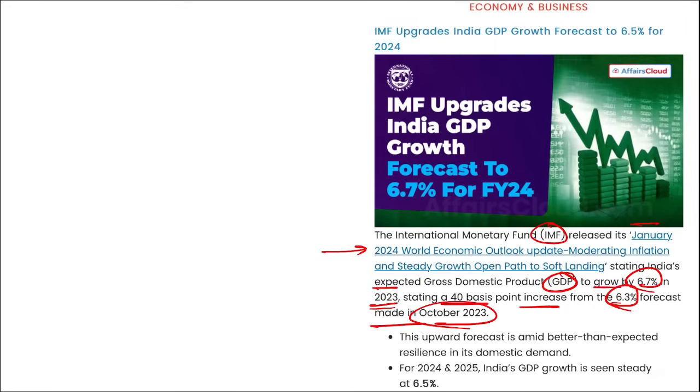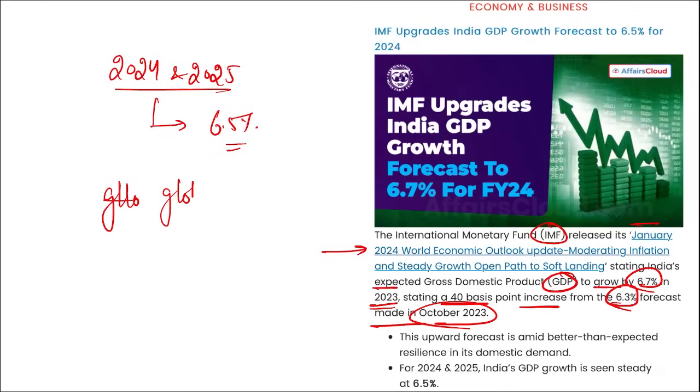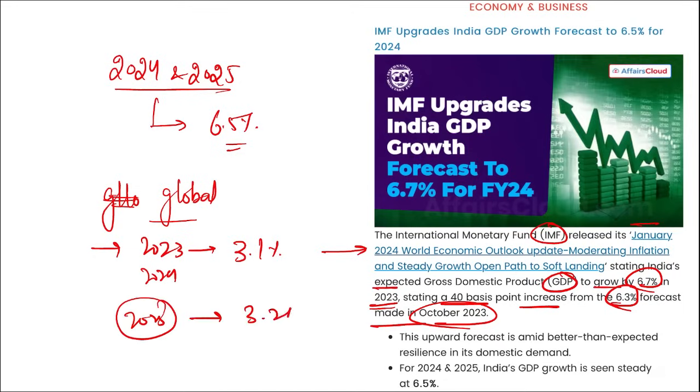Then remember, for the years 2024 and 2025, the projected GDP growth rate is 6.5%. If we are talking about the global scenario, the global growth rate expected for 2023 is 3.1%, and for 2024 also. But for 2025, it is expected the world will be growing by 3.2%. And globally we can say that India is the country that is performing the best among developing as well as developed nations.